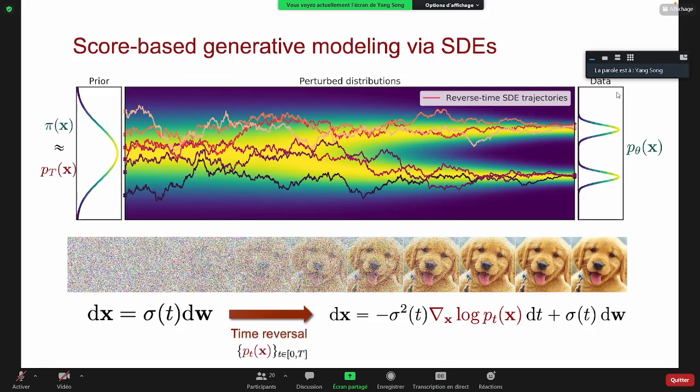And here, the reverse SDE only requires the score function. And this score function is analogous to what we had before, the score of the noise perturbed data distribution, in this case, perturbed by a stochastic process.